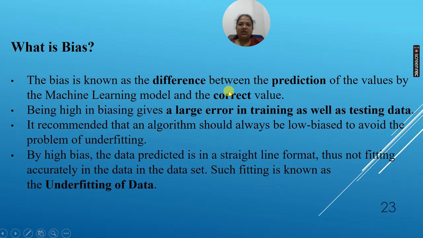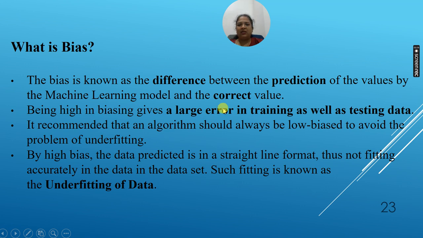So now bias is known as the difference between the predicted values of the machine learning model and the correct values, and variance was the spread between the actual and the predicted values. Being high in bias gives a large error in training as well as testing. If you remember, in variance we saw that while training everything was good, but when we used the testing, it started showing error. But being high in bias, it gives a large error in testing as well as training.